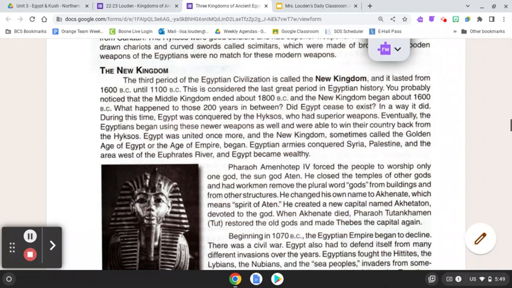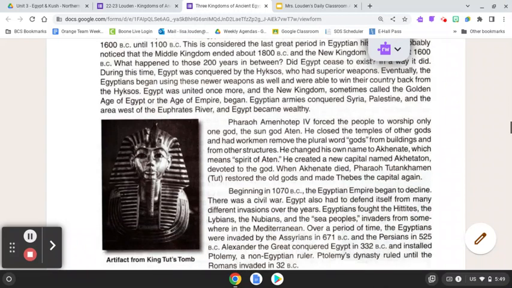During this time, Egypt was conquered by the Hyksos, who had superior weapons. Eventually, the Egyptians began using these newer weapons as well and were able to win their country back from the Hyksos. Egypt was united once more, and the new kingdom, sometimes called the Golden Age of Egypt or the Age of the Empire, began. Egyptian armies conquered Syria, Palestine, and the area west of the Euphrates River, and Egypt became wealthy.